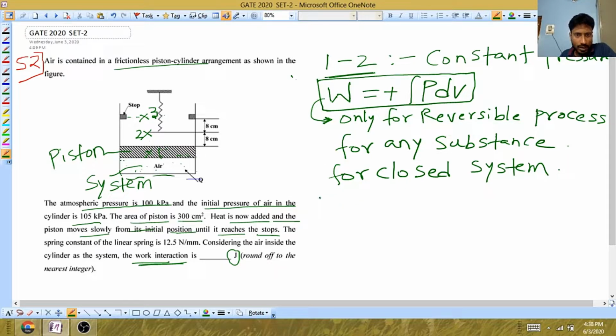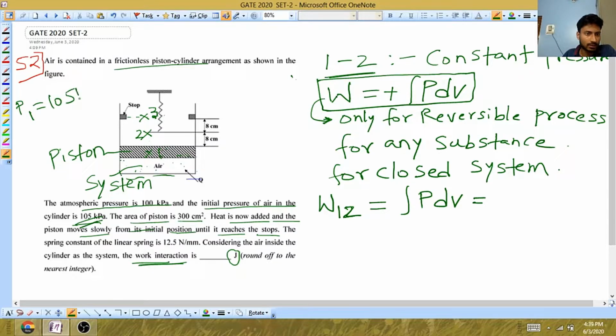I am denoting the stage 1 to 2 work as W12, and this will be the integration of PdV. What is the pressure when the piston is at stage 1? They have given the initial pressure as 105 kilopascals.